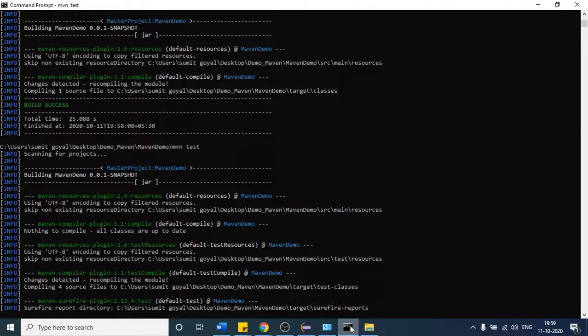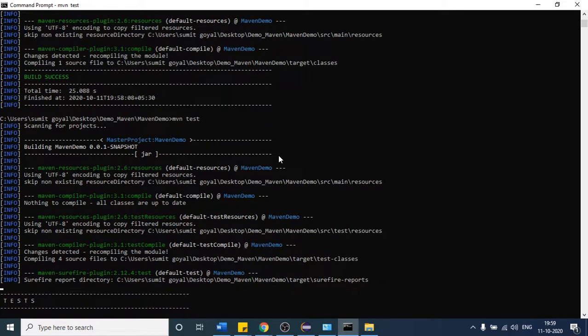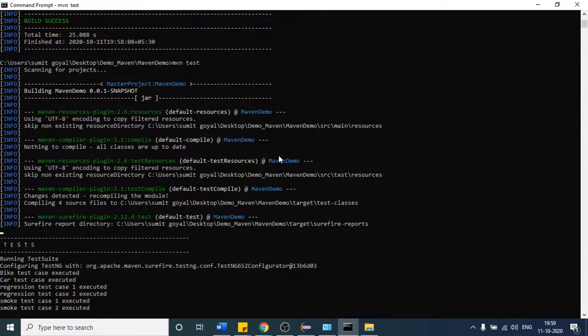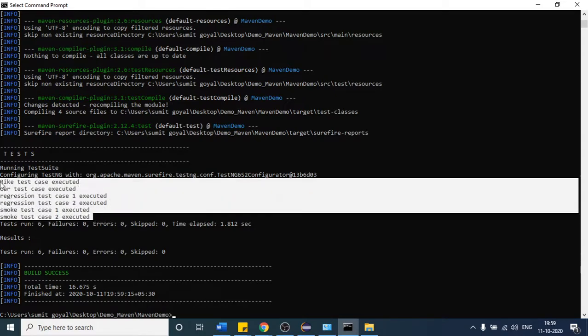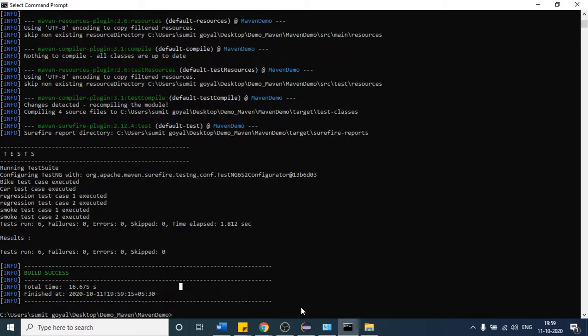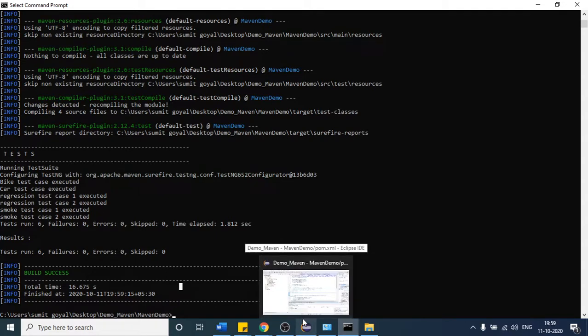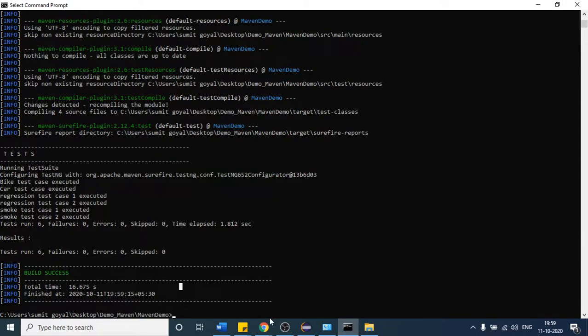And let us see the output of our test cases. You can see total run 6. Okay, so is it clear to everyone that you can see, by car, 2 test cases we have for regression and 2 test cases which we have for smoke. So is it clear to everyone how we are executing these with the help of this command? Yes. Okay.